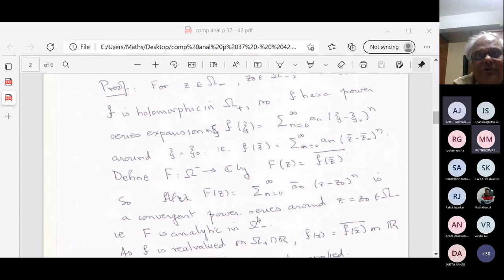Or can you come up with an example where G is not holomorphic? So please try to think about it.